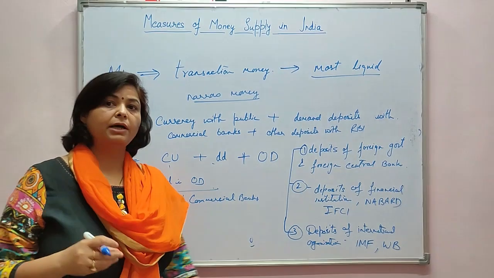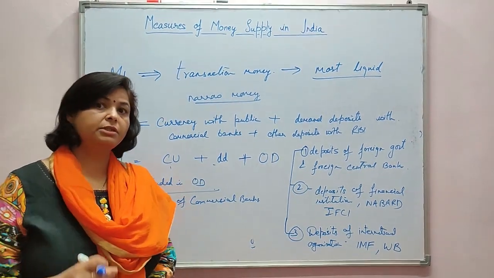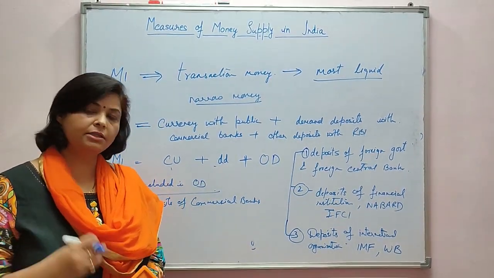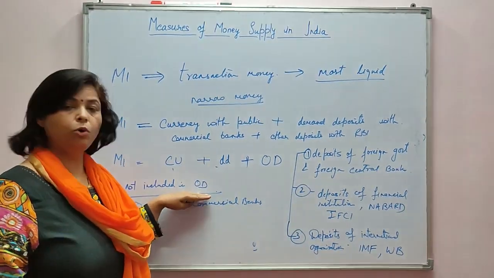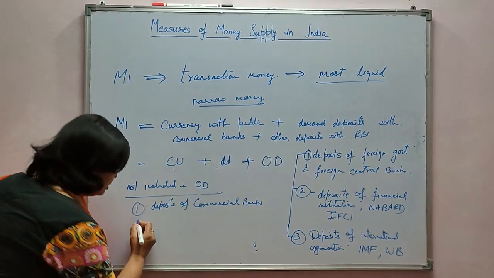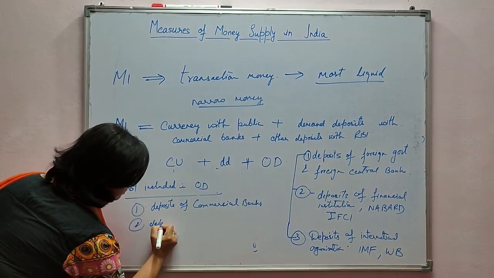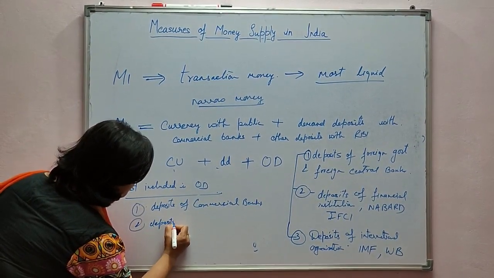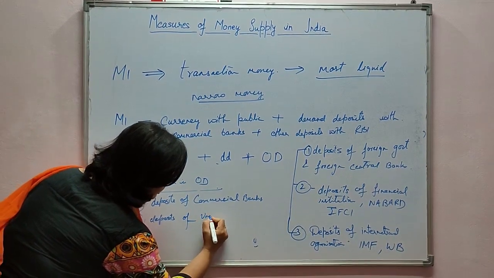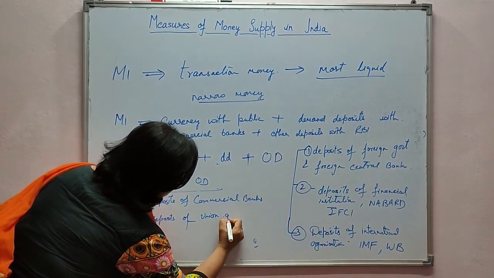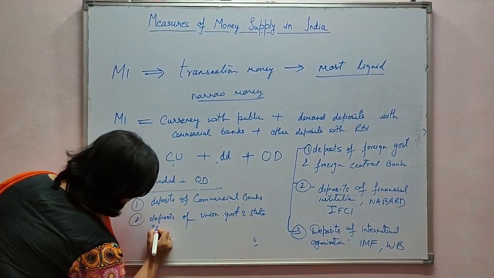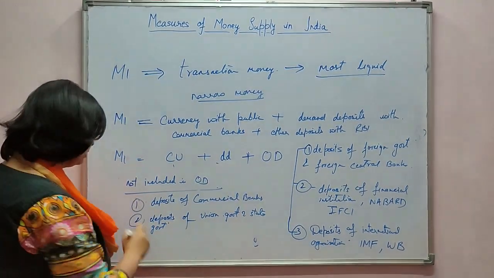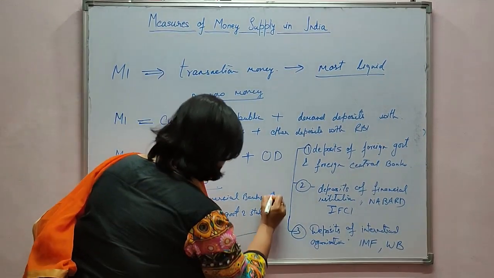Commercial banks in our country deposit cash reserves with RBI in the form of CRR. So that will not be included in OD. In the same way, deposits of the central union government and state governments are also not included in the other deposits.